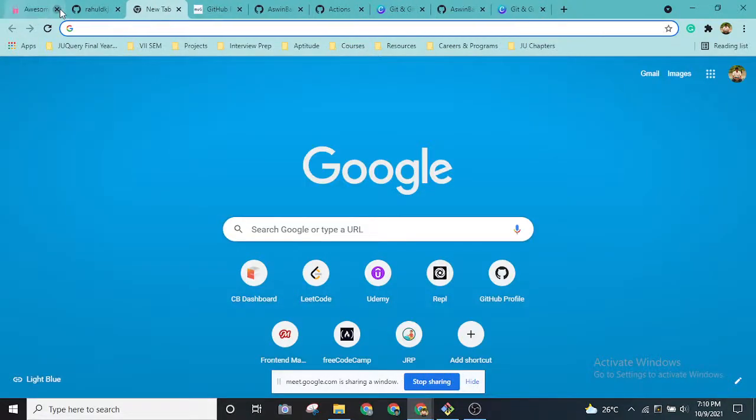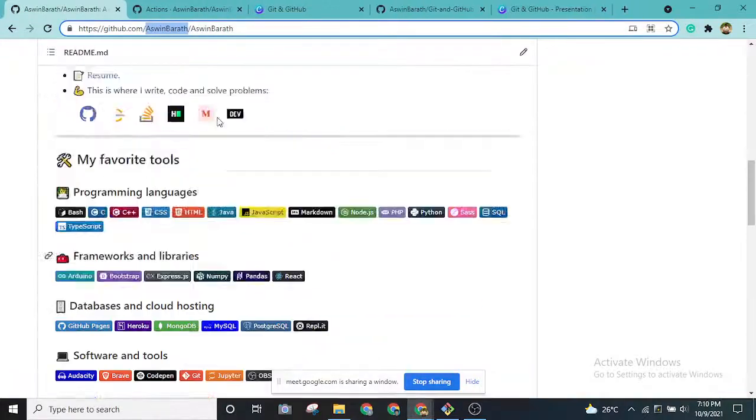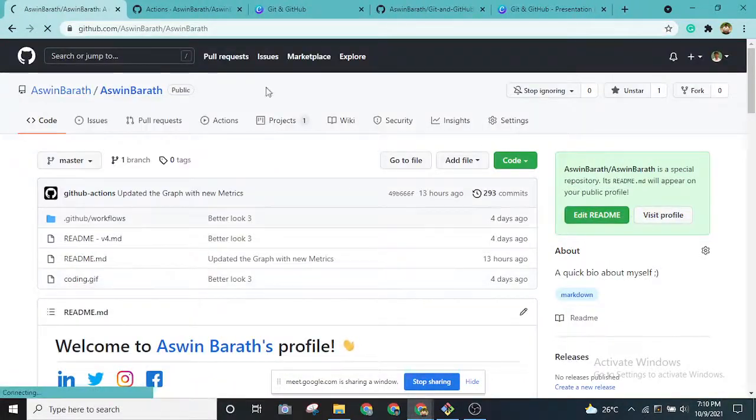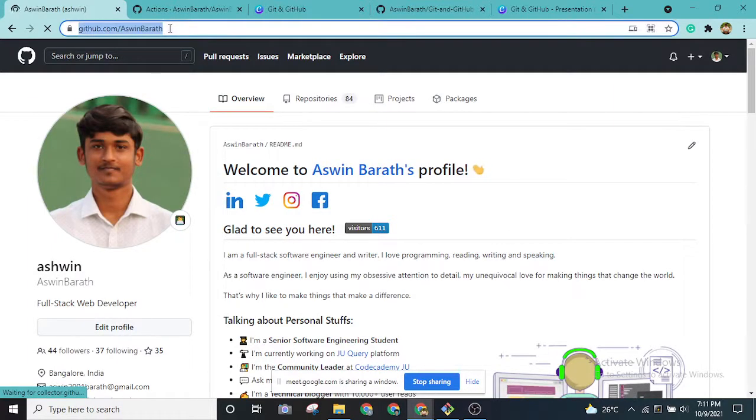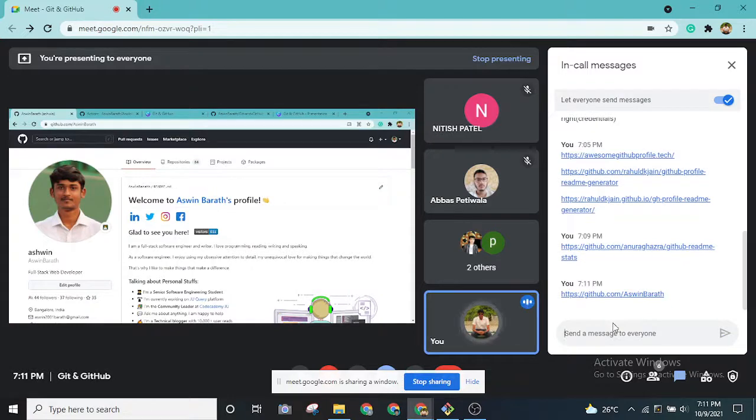So this was about creating a very attractive profile page in our GitHub. Okay, so this is how you can grow it. I have shared my GitHub profile link as well in the chat. You can check it out later for reference.